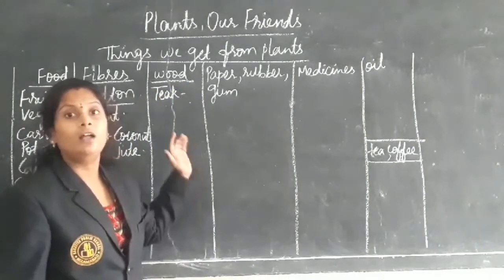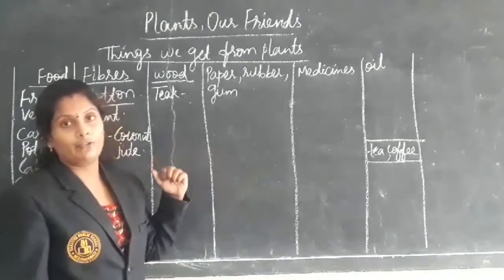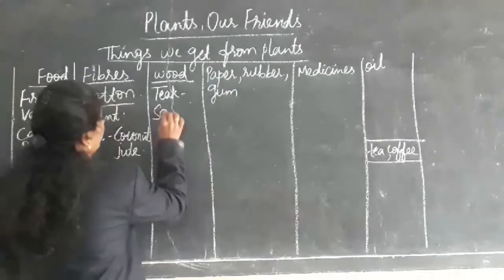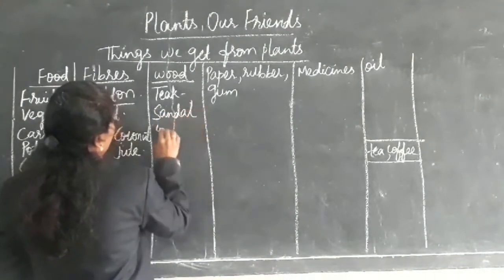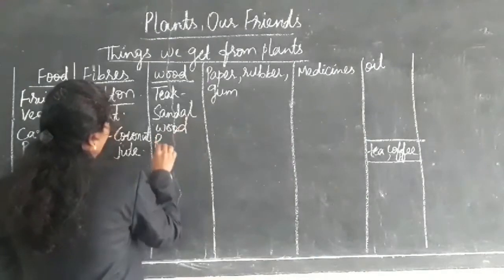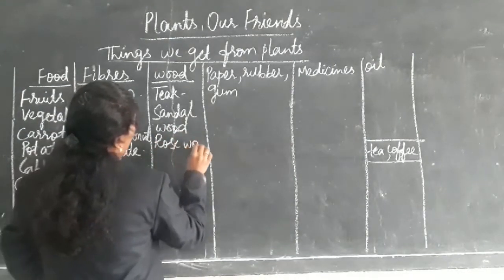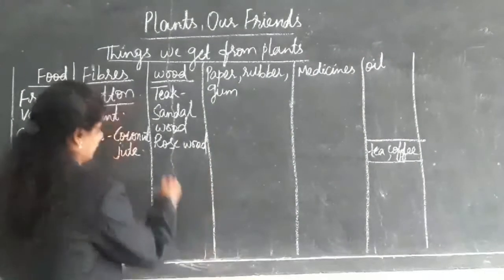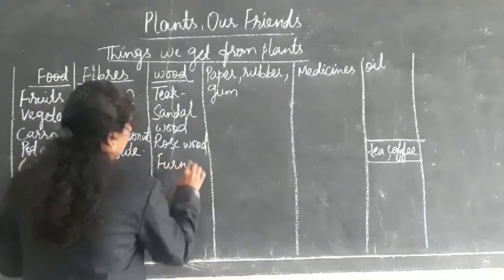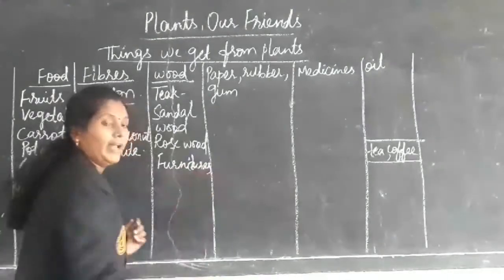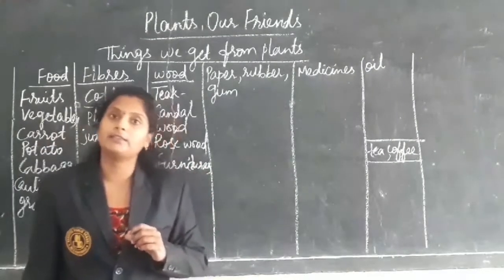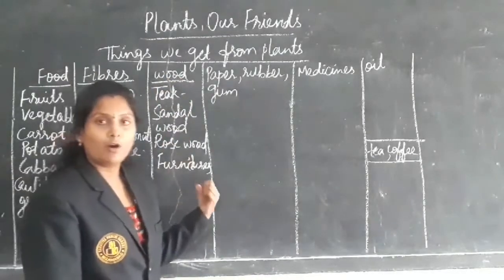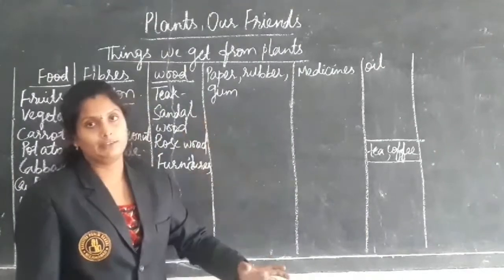Sandalwood we get, which is used in making toys. Rosewood. Different woods are used in making furniture like chairs, tables, benches, toys, windows, etc. That is about wood. Wood also we get from plants only.